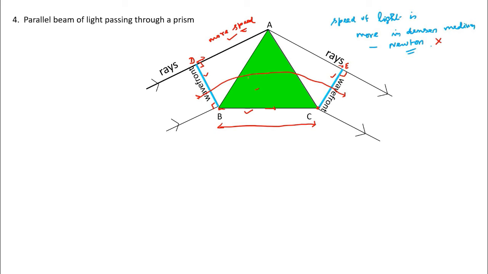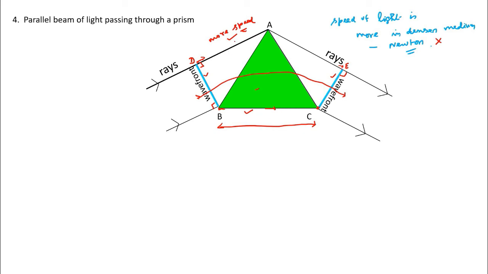This fact can be proved by this wavefront diagram. By the time the point B in the incident wavefront travels to C, the point D in the incident wavefront has to travel to the point E. This travels the maximum distance, but mostly in air. This travels the maximum distance in the medium. Here the distance is less, here the distance is more.